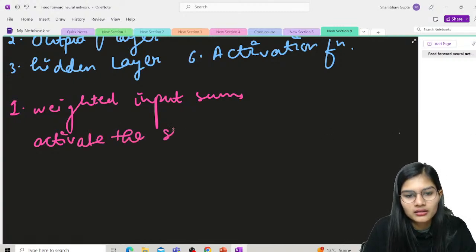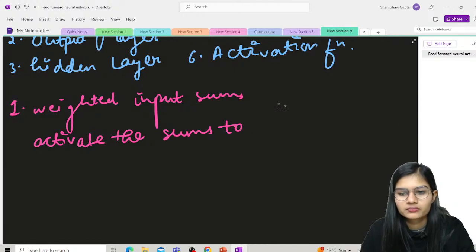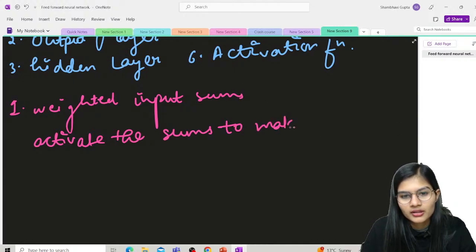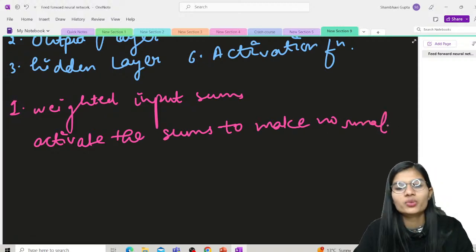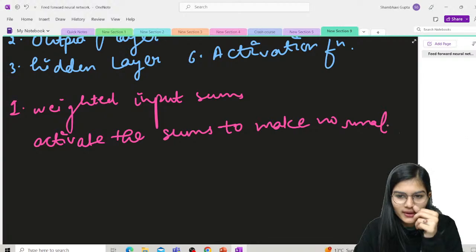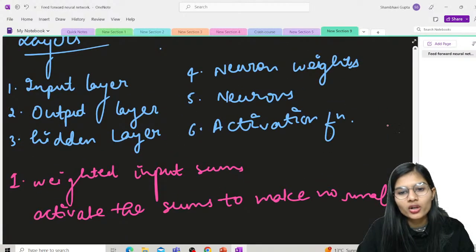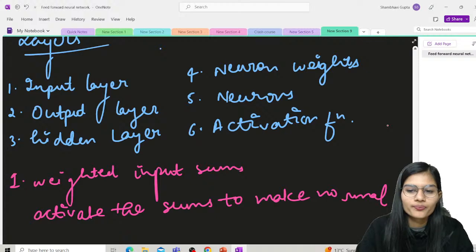These are the two methods of how the neuron functions. First, they create the weighted input sums, and secondly, they activate the sums to make them normal. This is what neurons do.